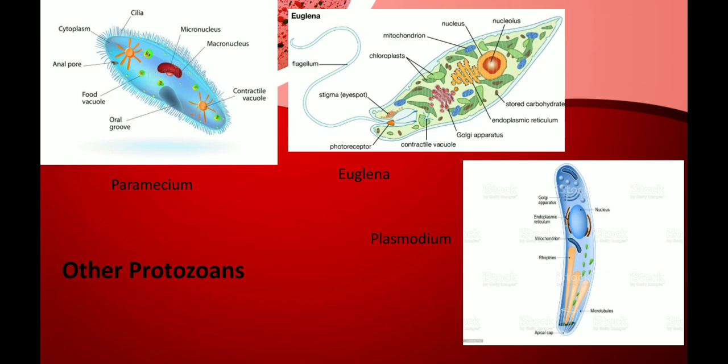You should understand clearly that only the mosquitoes which are infected by the Plasmodium, when they bite us, transfer this Plasmodium into the human blood and cause malaria. And we have several diseases which are caused by protozoans.